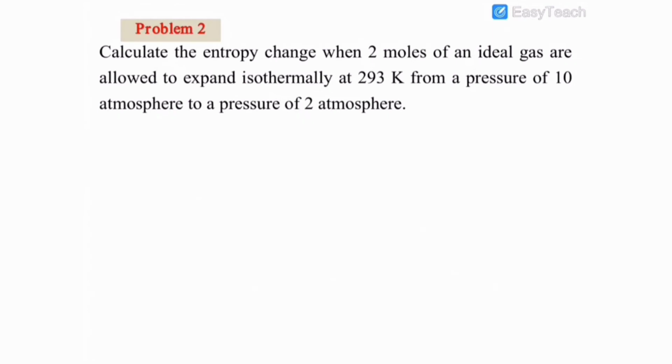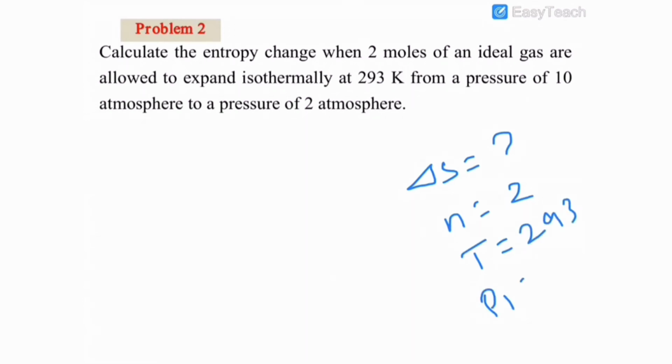Then coming to problem number 2: calculate the entropy change when 2 moles of an ideal gas are allowed to expand isothermally at 293 Kelvin from a pressure of 10 atmosphere to a pressure of 2 atmosphere. Here also we want to calculate delta S. The number of moles is equal to 2, temperature is equal to 293, initial pressure is equal to 10, final pressure is equal to 2.